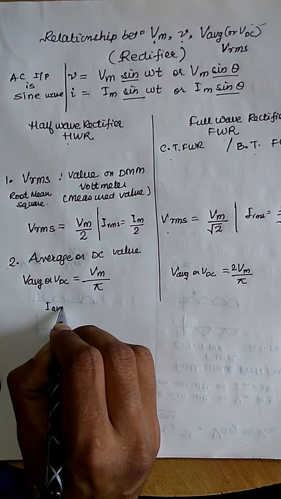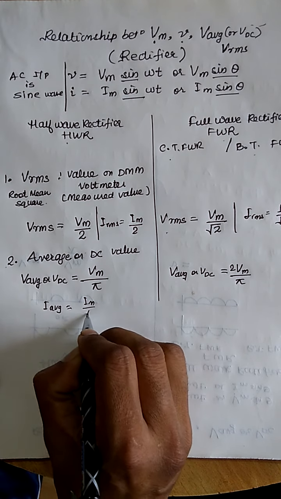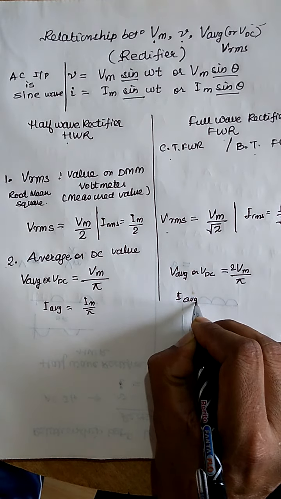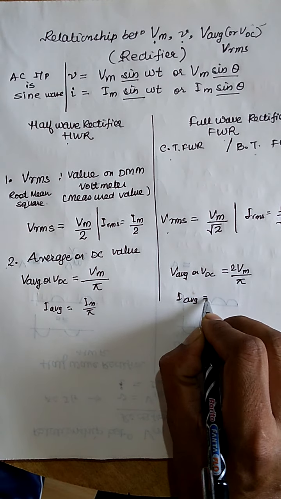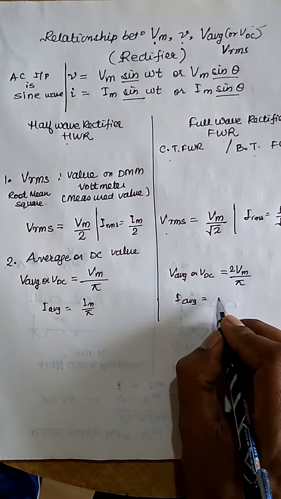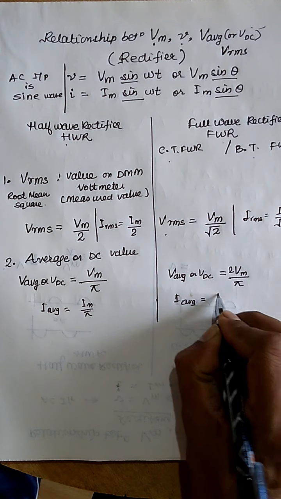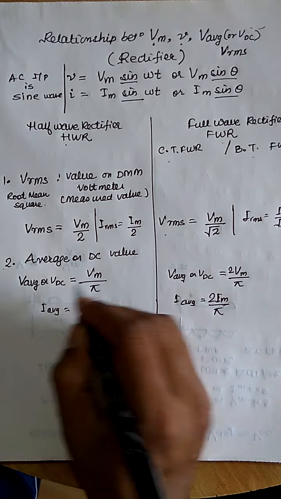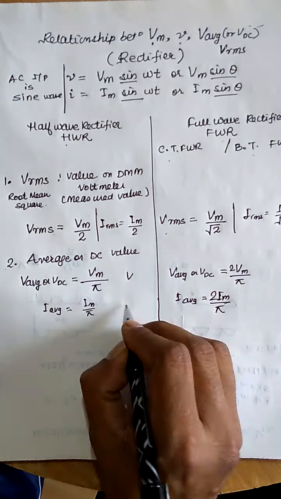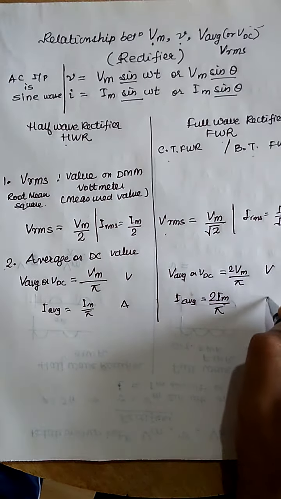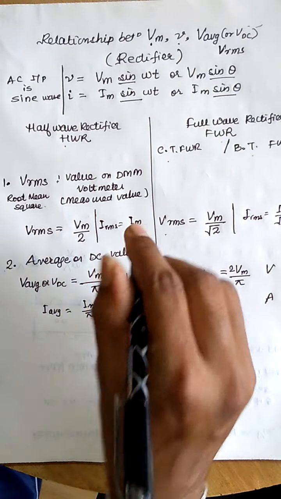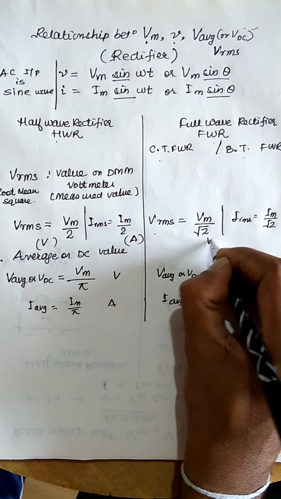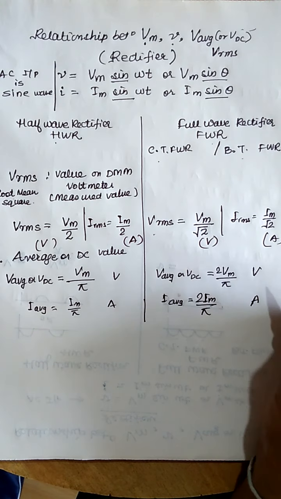I average is equal to Im by pi for half wave, and for full wave, I average is equal to twice of Im by pi. The unit for the voltage quantities is volts, and for the current quantities the unit is amperes.